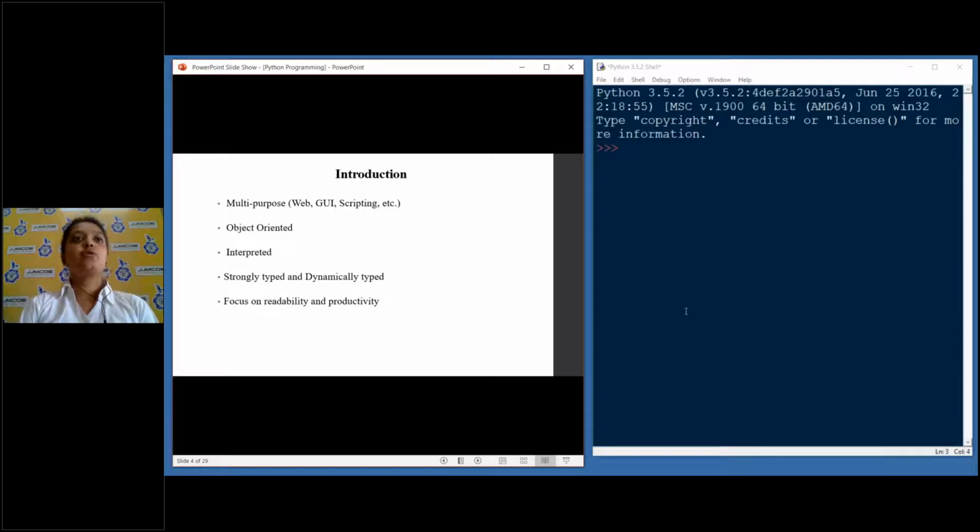Okay. So the introduction I would like to say something about Python is that it's a multi-purpose language. By that I mean you can do web programming, you can do GUI, you can do scripting, and it is interpreted. For those of you who are not familiar with machine language or high-level language, interpreted simply means that a computer understands machine language only, that is zeros and ones.